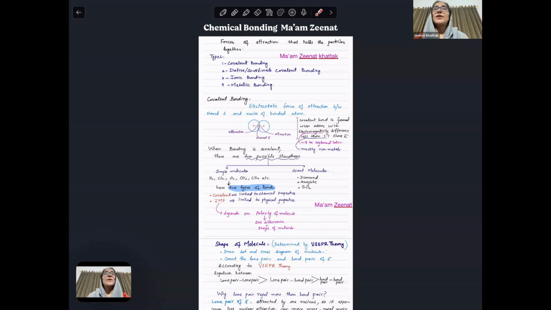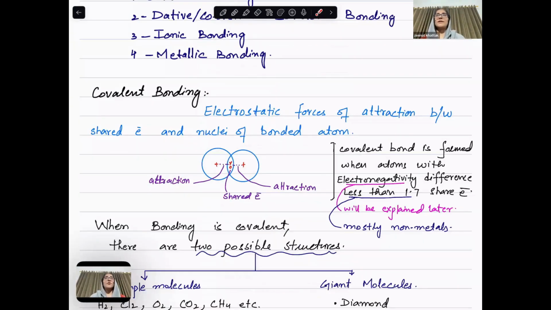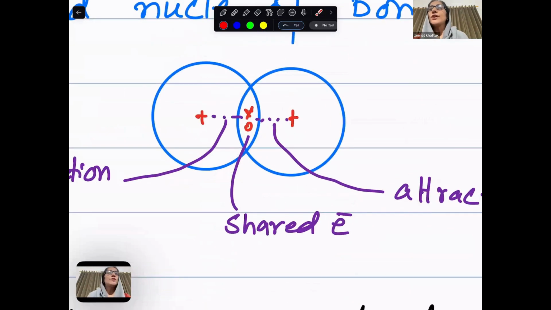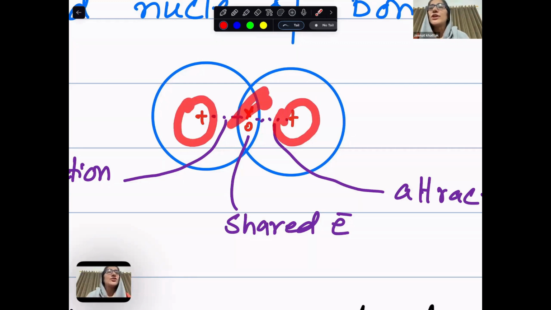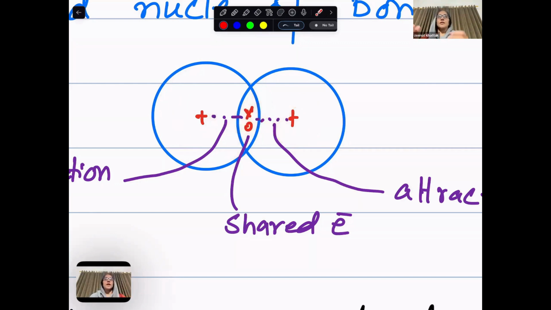Now, what is covalent bonding? We are not going to define it in the O-levels way. It is the electrostatic forces of attraction between the shared electrons and the nuclei of the bonded atoms. Look, positive attracts negative: electrostatic forces of attraction between the nuclei and the shared electrons. The closer they are, the more the attraction.